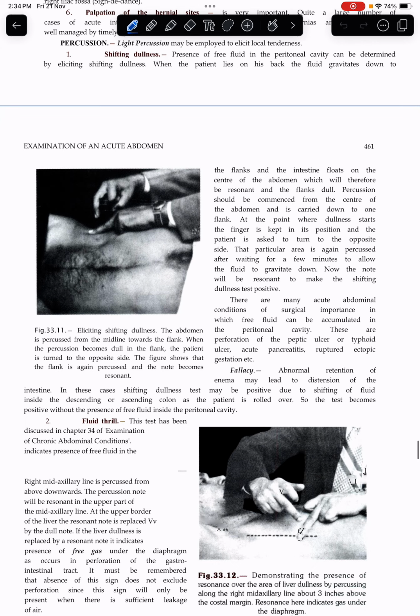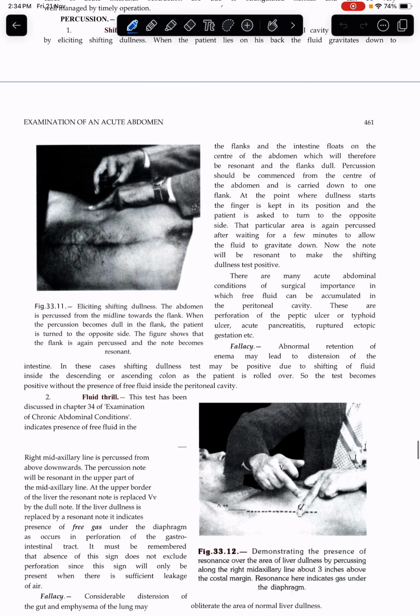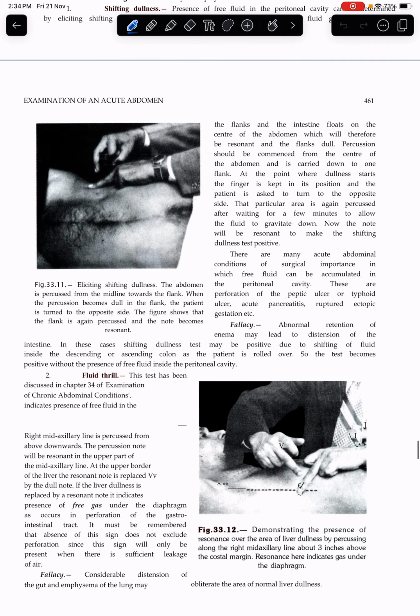Percussion should be done commencing from the center of the abdomen and carried down to one flank. At the point where dullness is noted, the finger is kept in position and the patient is asked to turn to the opposite side. And the same side is percussed after a few minutes. इसको कहते हैं shifting dullness.